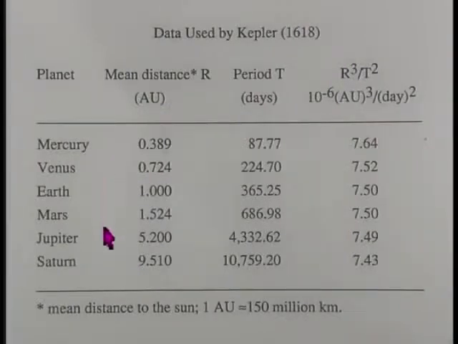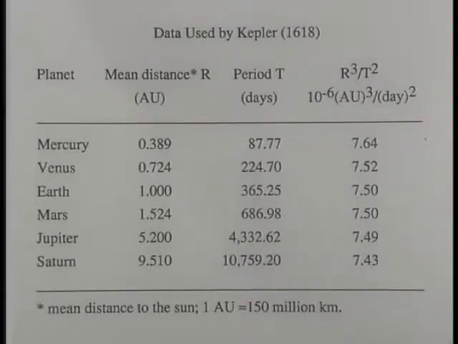For the Earth, that is 1, because we work in astronomical units. Everything is referenced to the distance of the Earth. This is 150 million kilometers. And it takes the Earth 365 days to go around the Sun, Jupiter about 12 years, and Saturn about 30 years.